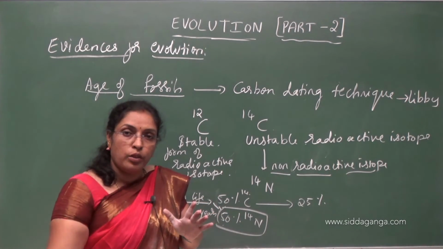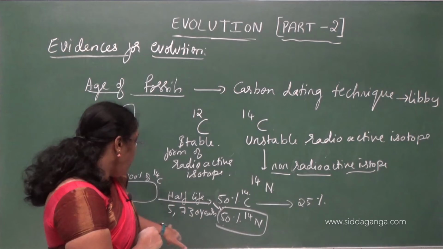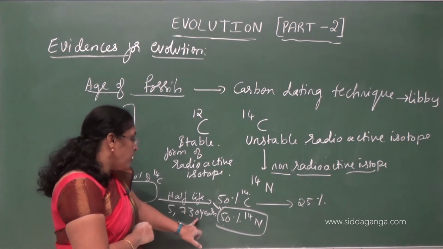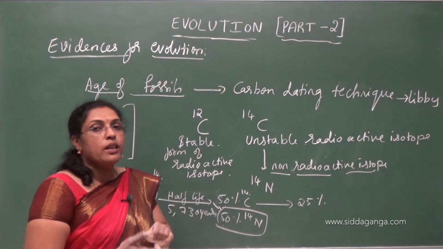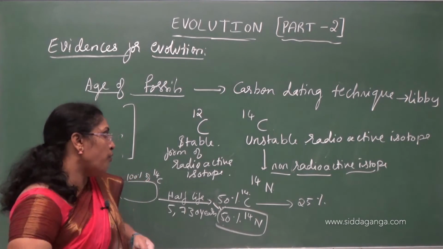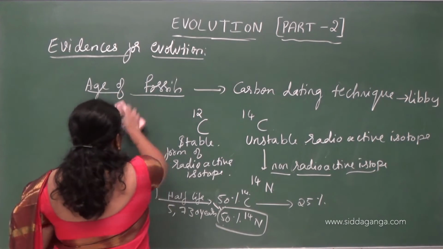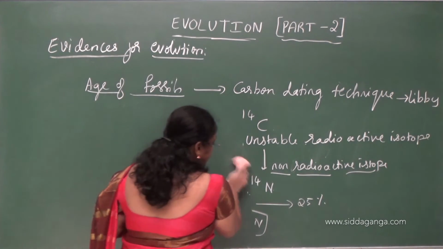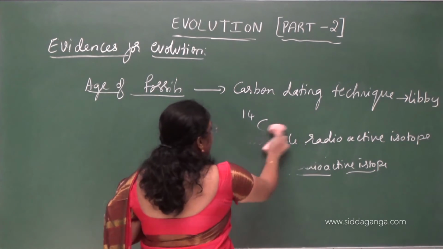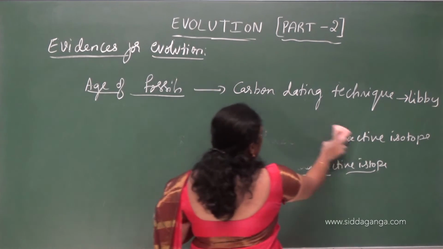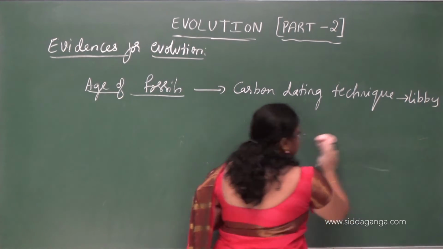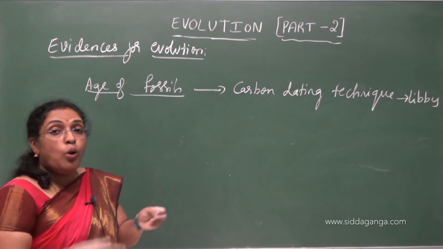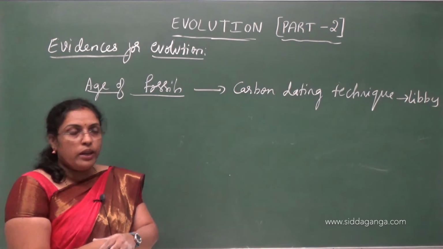50% to 25%, we have to multiply 5730 by 2. Like this they calculate the age of fossils. Understood? This is not needed, but just to know how they calculate the age of fossils. Most commonly in competitive exams they ask how the age of fossils is calculated?